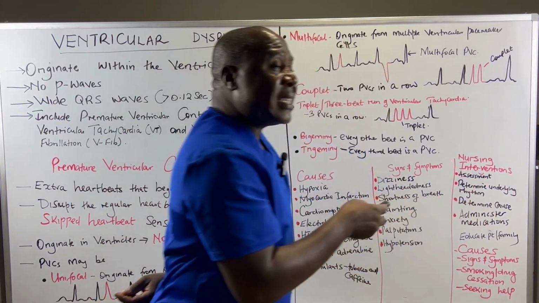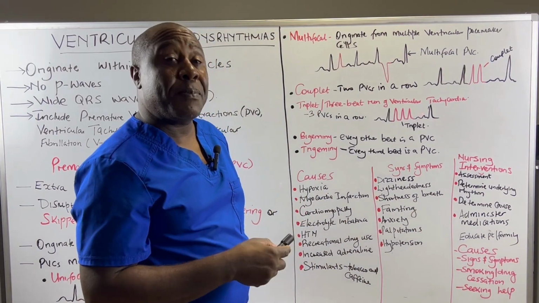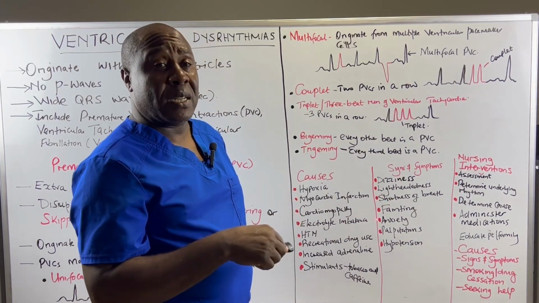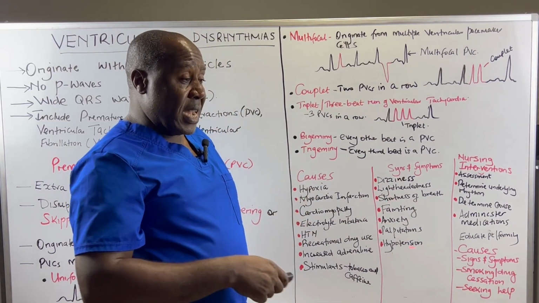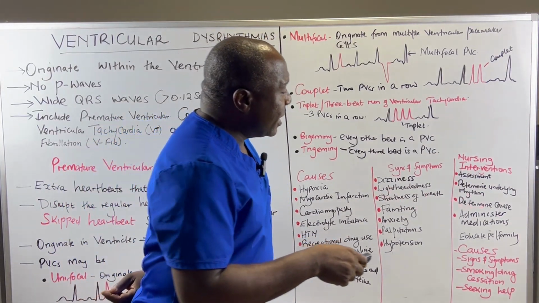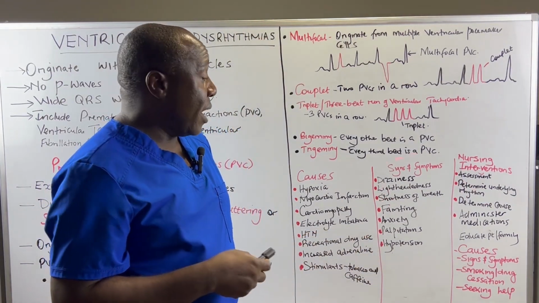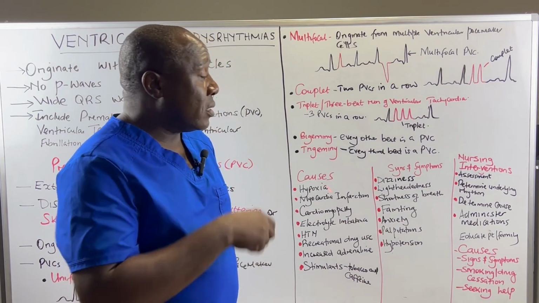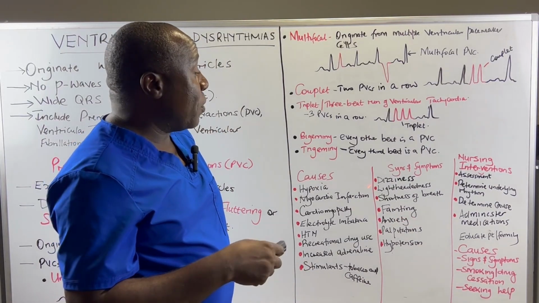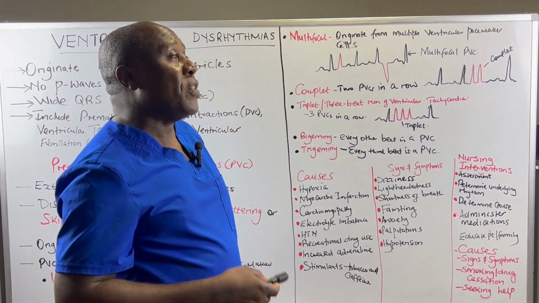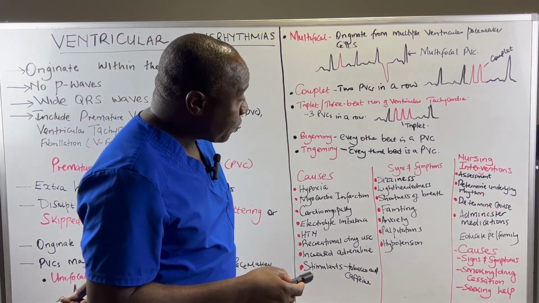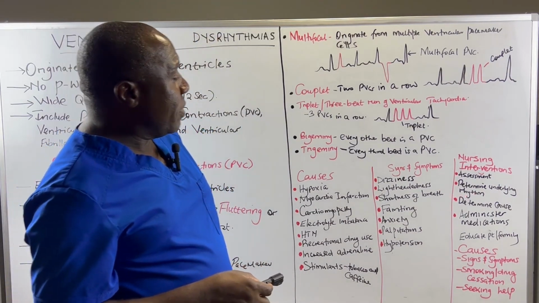Determine the underlying rhythm. Remember we said that PVCs disrupt the normal or regular heartbeat rhythm of this patient. We said there are extra heartbeats in addition to their rhythm. So what is the underlying rhythm of this particular patient? Determine what is causing these PVCs. Are these patients smokers? Do they use drugs? Are they in anxiety? For example, is increased adrenaline causing this PVC? So determine what is the likely cause of this particular PVC.